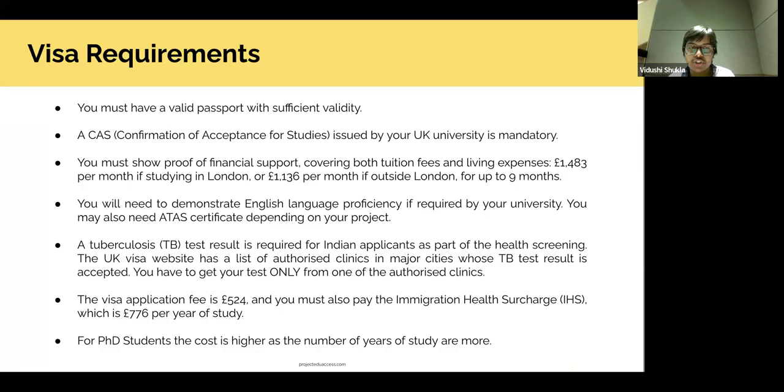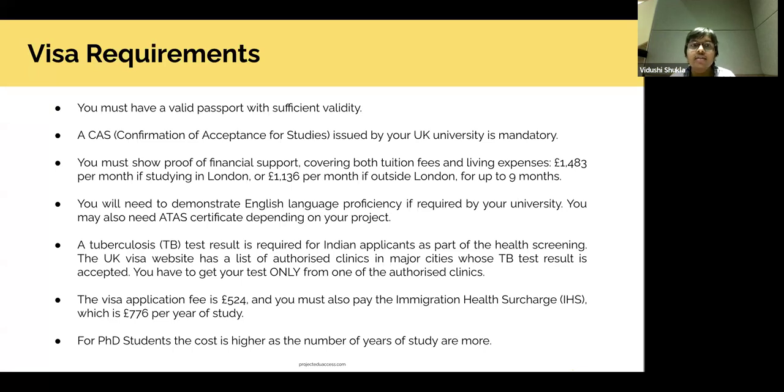Now, suppose you don't have a scholarship and you are self-funding, or your parents are funding your study, especially if it's a master's program. Then you need to have your own bank account statement, which proves that you can support your tuition fees and living expenses. What that means is you have to show 1,483 pounds per month if you're living in London, for a maximum period of 9 months. Which means your bank statement should show that you have 1,483 multiplied 9 times that much amount in your bank to support your tuition and living expenses.